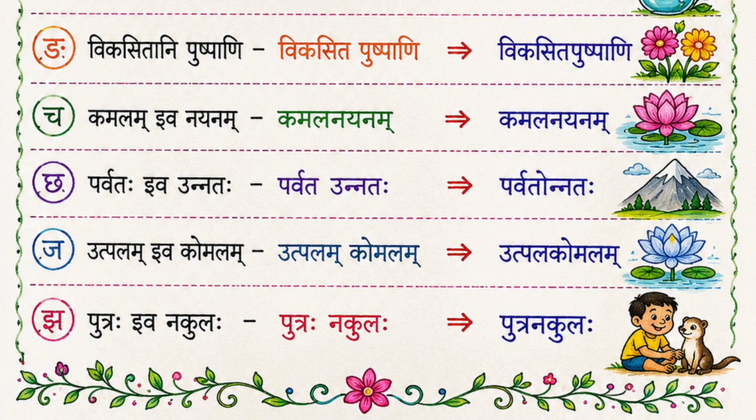Utpala Komalam. Komalam means soft. So can you compare how soft it is? It is as soft as a lotus. Utpalam Iva Komalam. Utpala Komalam. And there is a character in a story, Nakulaha. Nakulaha means, as the picture shows, a mongoose. So, Kidrishaha Nakulaha, Putraha Iva Nakulaha. There was a family who had a pet mongoose and they looked after it like their own son. Putraha Iva Nakulaha, Putra Nakulaha. So, these are the examples of Karmadharaya Samas.